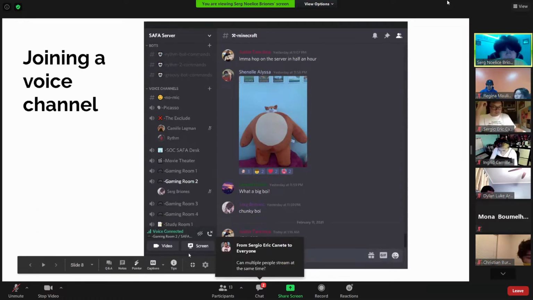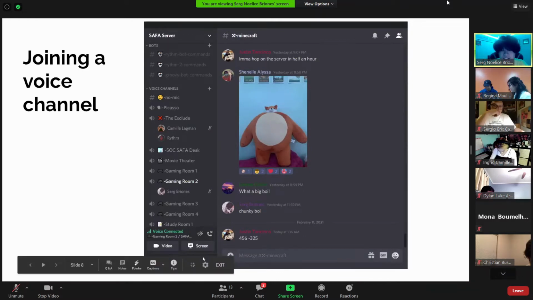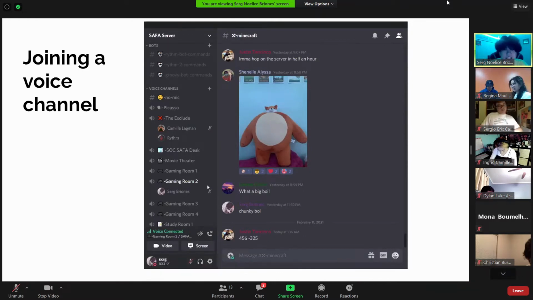And then some other things. Over here, you see the microphone; you press that microphone to mute yourself. You'll see if you're muted if it has this little icon on the right. And then the headphones over here, you can press this to deafen yourself, meaning muting yourself, but also you can't hear anyone else in the voice channel.